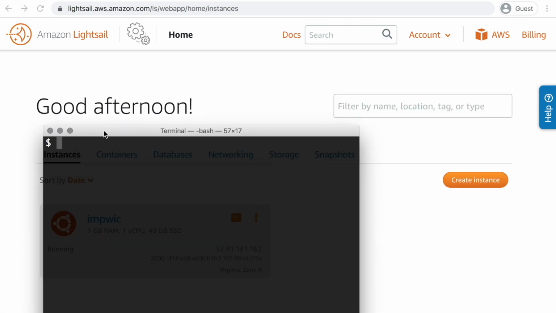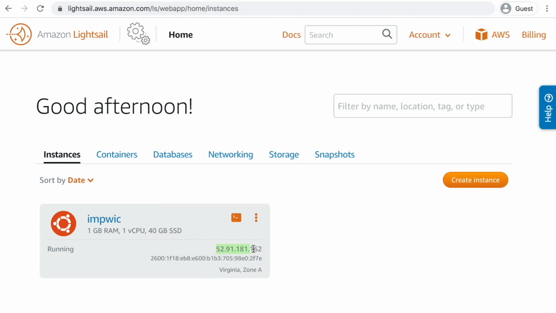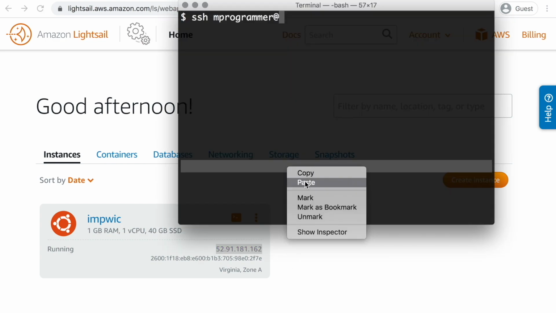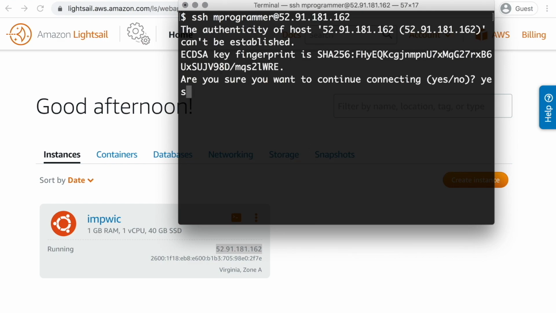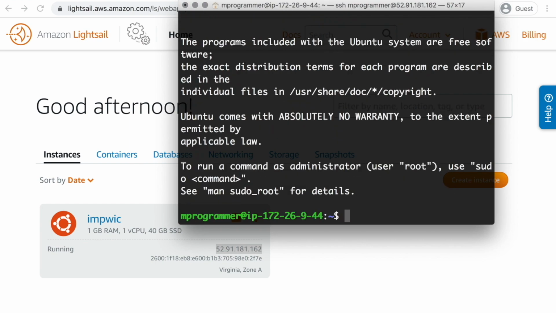On your own computer, locate the terminal, the program terminal, and type ssh mprogrammer@ and after the @ symbol you will put the IP address of your server. You will locate that IP address on the Amazon website. Once you click paste and hit enter, you will have to enter the password to the account mprogrammer, and you are in.